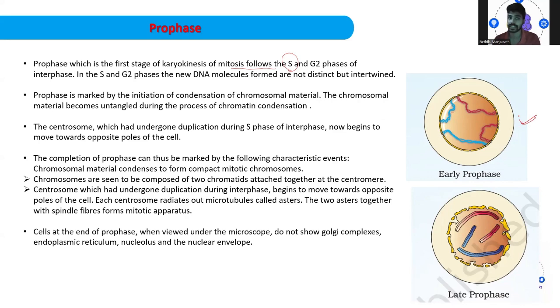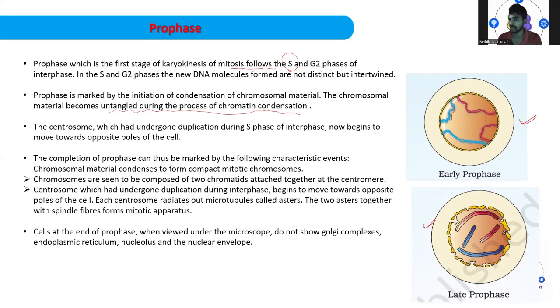Prophase is marked by the initiation of the condensation of the chromosomal material. The chromosomal material becomes untangled during the process of chromatin condensation. Then we have the centrosome, which had undergone duplication during S phase of interphase. Now it begins to move towards opposite poles of the cell. Can you observe here? They get condensed and now they start moving, so it is thread like.